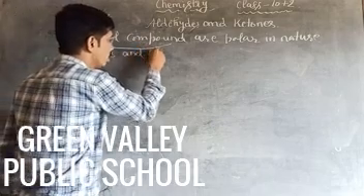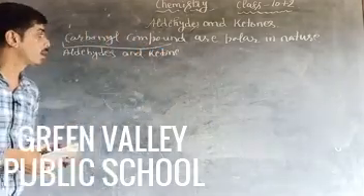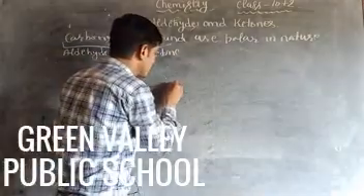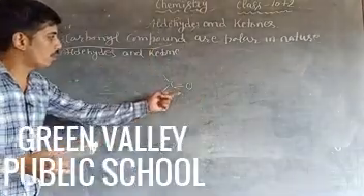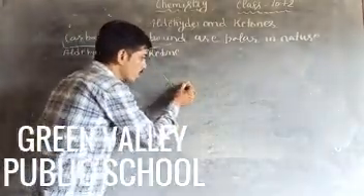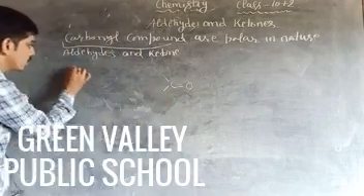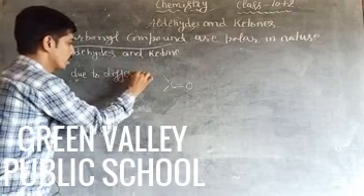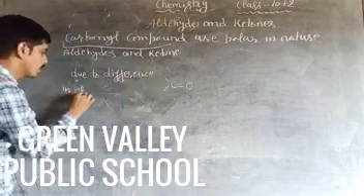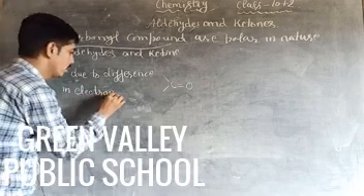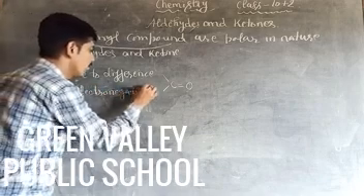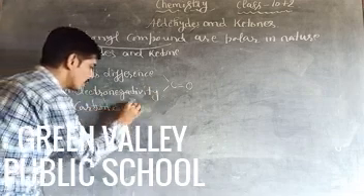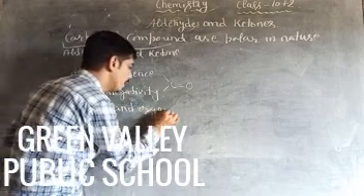Aldehydes and ketones. These aldehydes and ketones are carbonyl compounds. Now the question arises, why are aldehydes and ketones polar in nature? If we discuss the formula, C double bond O. So why are carbonyl compounds polar in nature? This can be explained on the basis of the difference in electronegativity of carbon and oxygen.